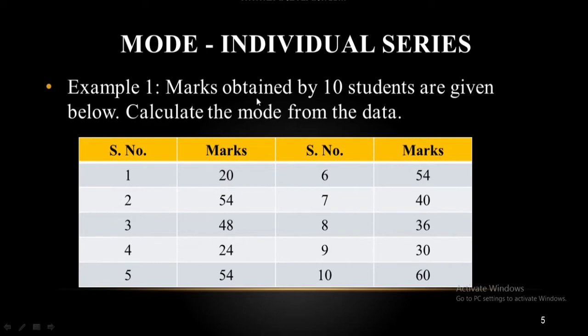Let's start. How to calculate mode if an individual series is given. Here we have an example in which marks scored by 10 students are given and we need to compute mode from this series. Marks scored are 20, 54, 48, 24, 54, 54, 40, 36, 30 and 60. Here you can see that among all these numbers, the number 54 is appearing 3 times. Let's learn how to solve this question.